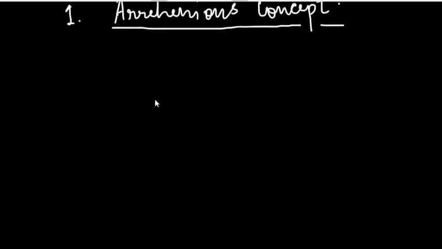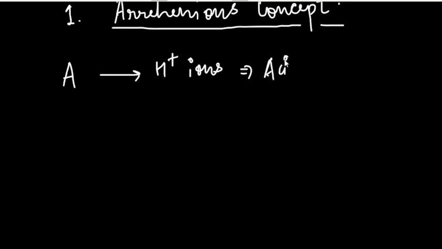According to Arrhenius, let me take an example: if A is a chemical compound, and if I dissolve it in water and after dissolution it gives H positive ions, then we say that this compound A is an acid.